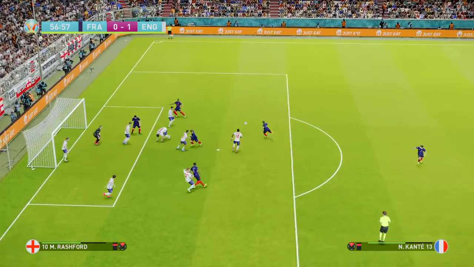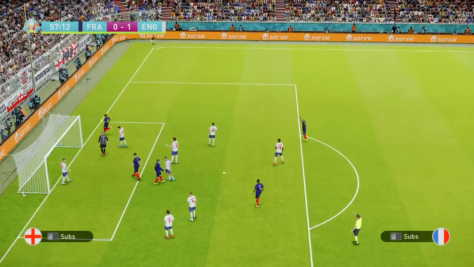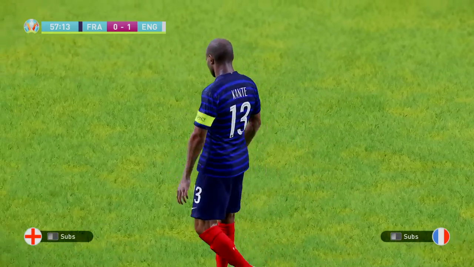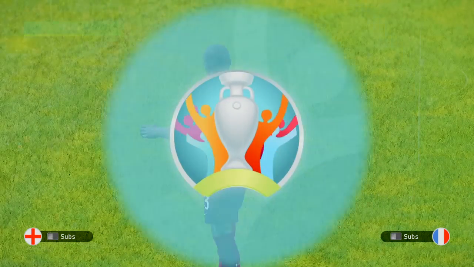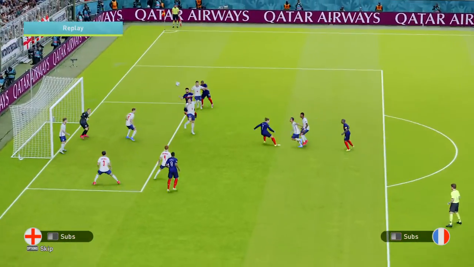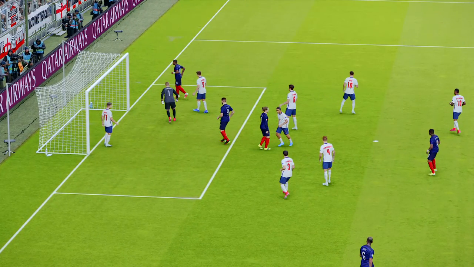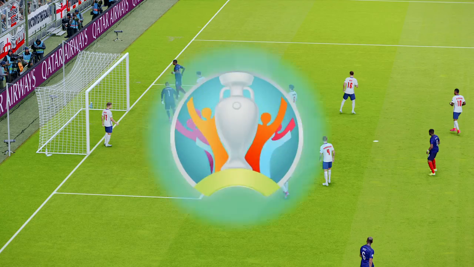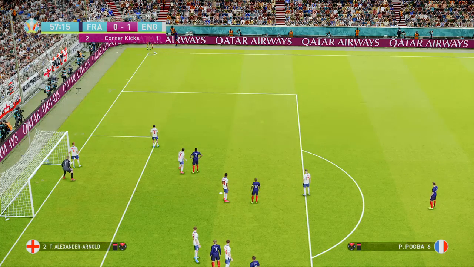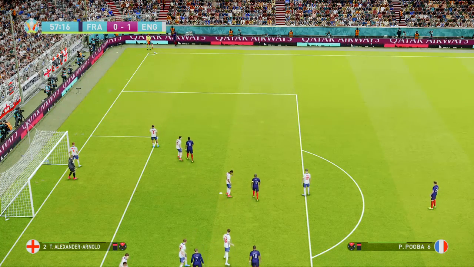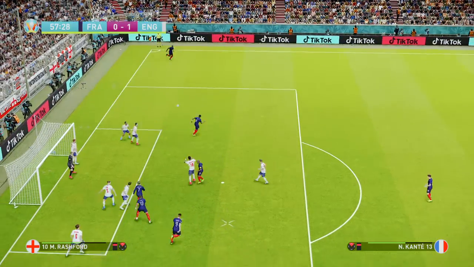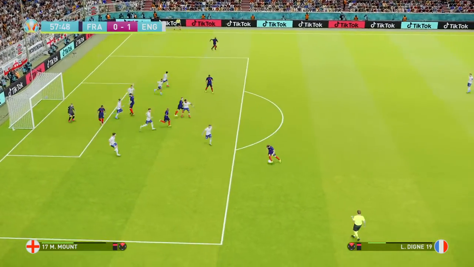Corner comes in. Giroud good in the air. Chance here for Kante. Deflects just wide. Let's see that again. The nod down. Kante took it well, but nothing doing there. Pogba with a corner for France. Aimed at one of the smallest men on the pitch.